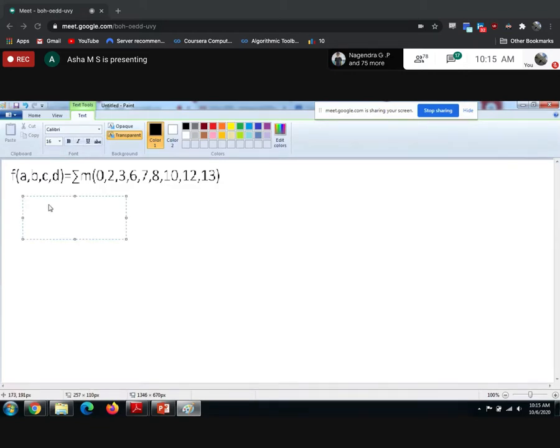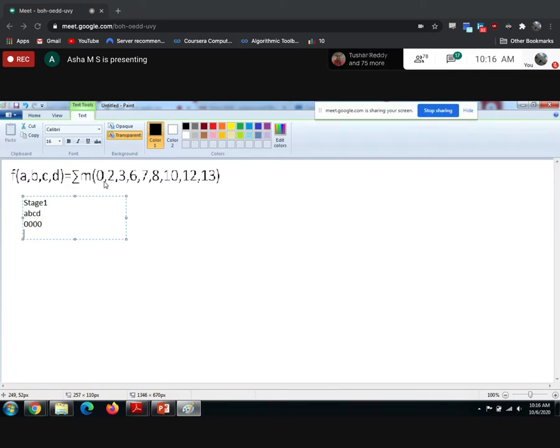So this is stage 1. You will be having so many stages. Stage 1: A, B, C, D. These are the 4 variables we are using. Correct, right? What is the first decimal? 0. How to represent 0 in binary? 0, 0, 0, 0. The next decimal value is 2.